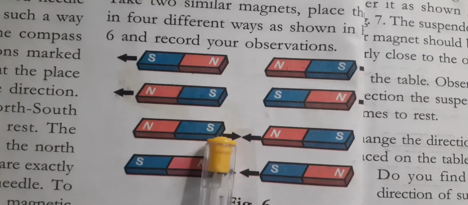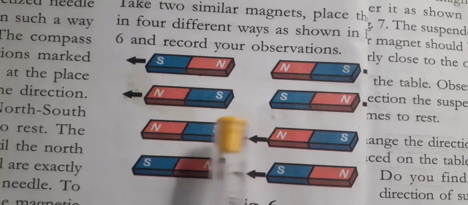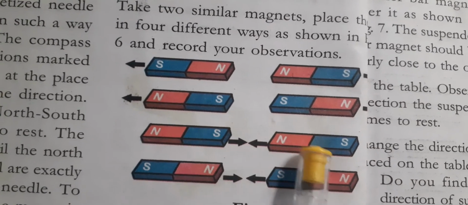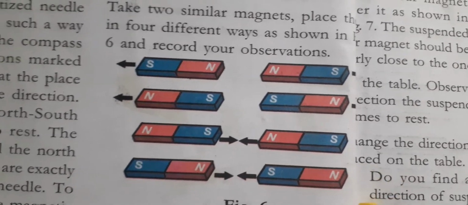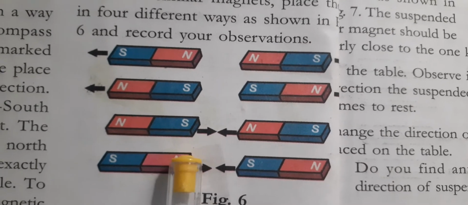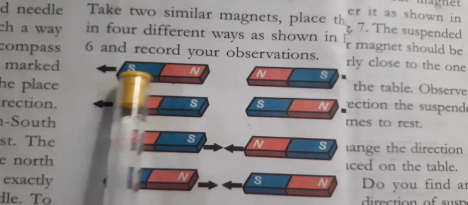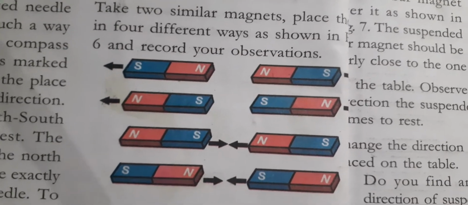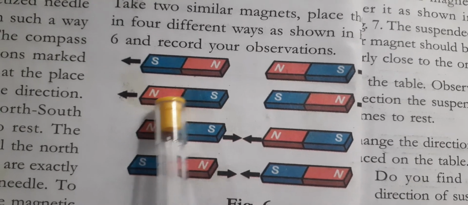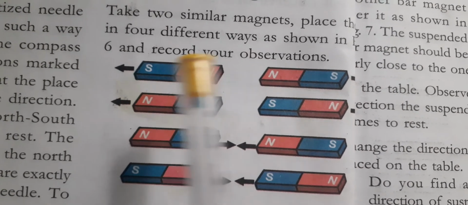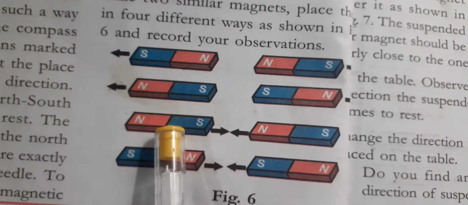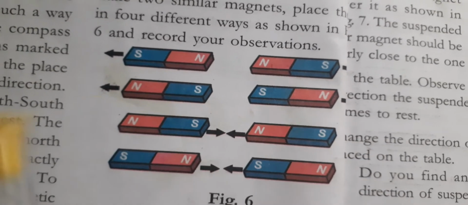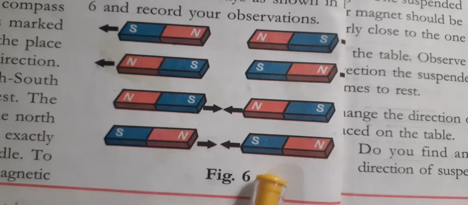But when north pole faces south pole, and south pole faces north pole, they attract each other. So like poles repel from each other, and unlike poles attract each other.